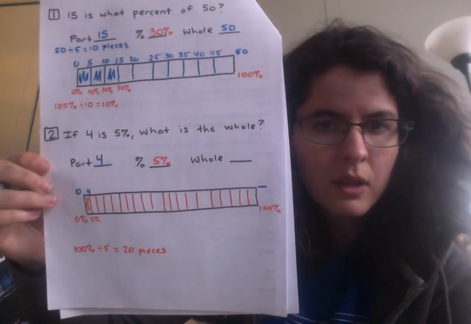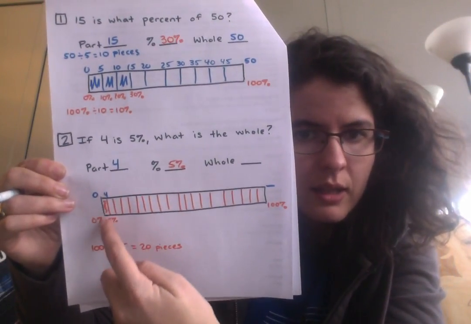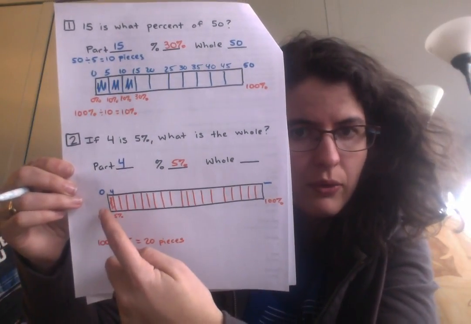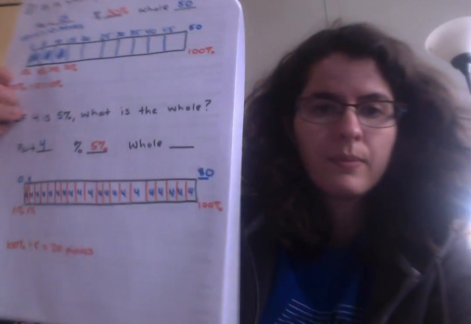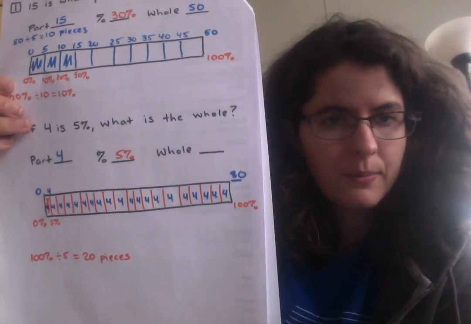That tells me I just need to get up to 5%, which is great, because I already know that 5% is 4. So that tells me that just that little piece right there that's filled in, that is 4 on its own. So I would have to put 4 in each of these, 4 all the way through 20 times. 4, 4, 4. Be more efficient than adding up 4 20 times. You could just do 4 times 20. And that would give you a whole of 80 if you did 4 20 times.